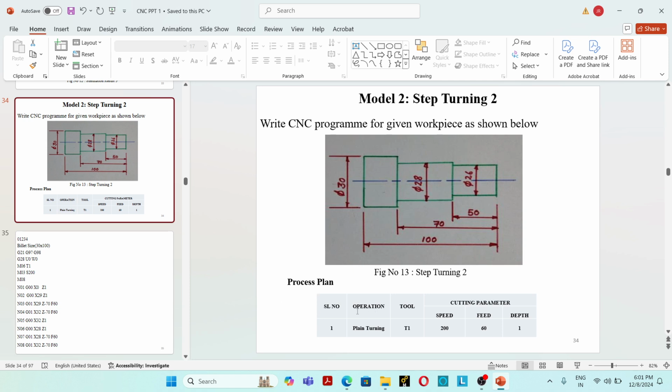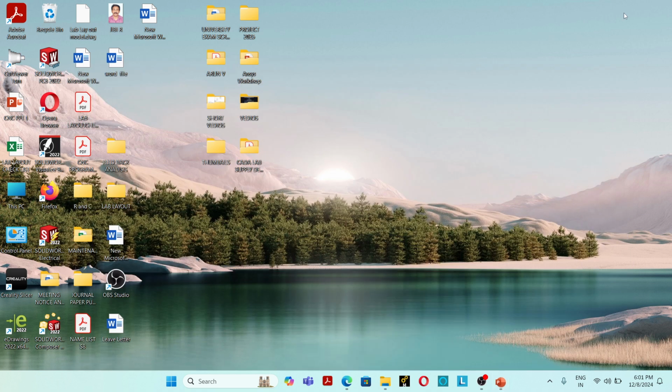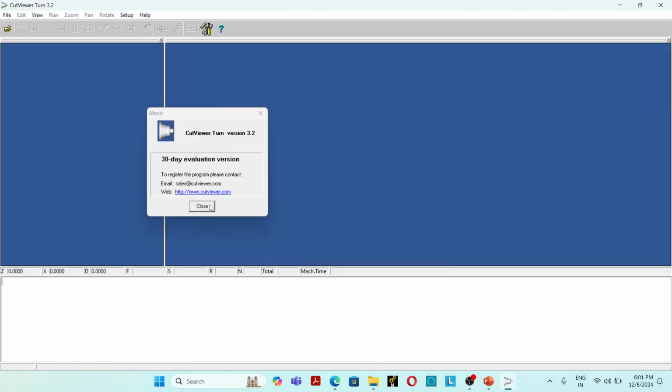This is a process plan, operation plan: turning, tool T1 with required tool geometry. Cutting parameters are speed, feed, depth of cut: speed 200, feed 60, depth of cut 1 mm. So this is the required program for machining operation. So we have to simulate the CNC program using Cutviewer Turn software. So this is Cutviewer Turn software.